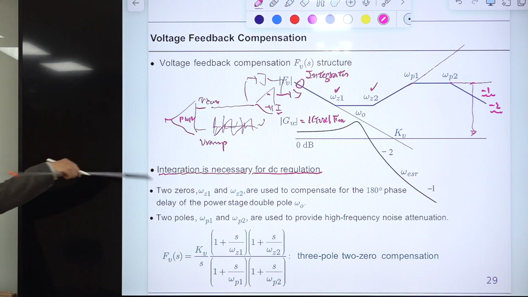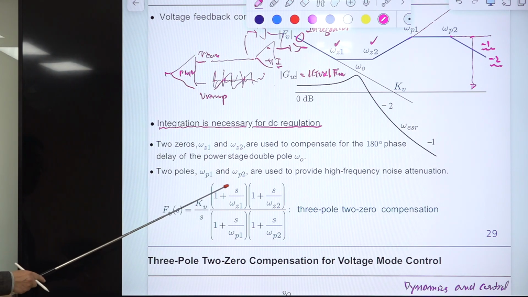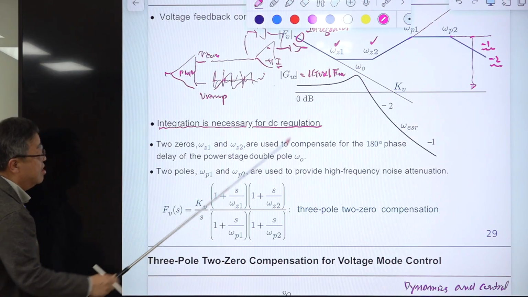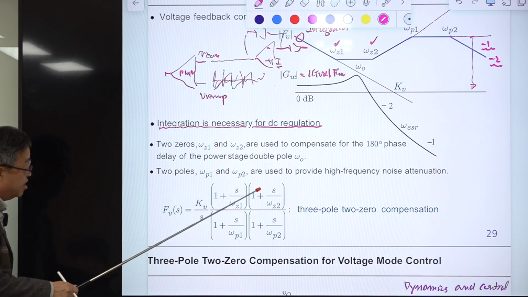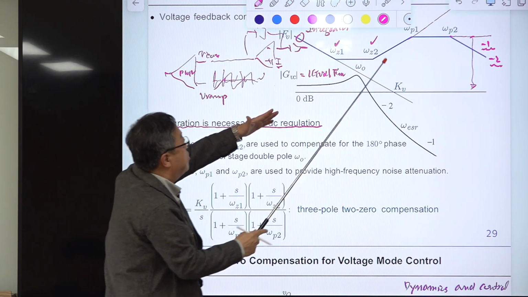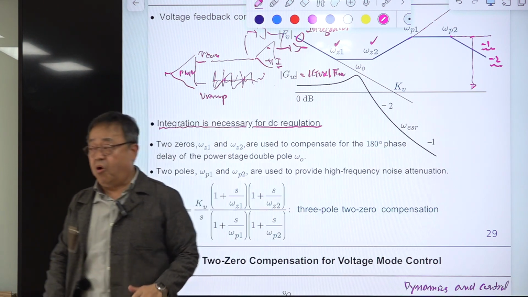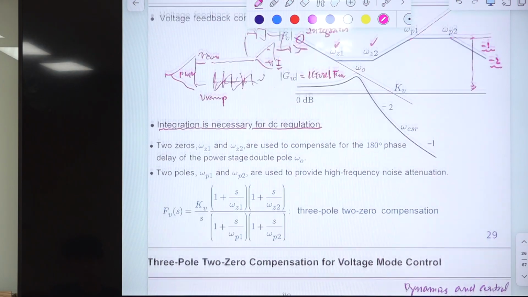I tried to avoid drawing this, but somehow I drew everything. Okay, so what is the final structure then? This one. Okay, so integration is absolutely needed, and the 2 zeros are needed to compensate the phase delay at the double pole frequency. Here is a -180 degree phase delay, and this one compensates 90, and we have 2 additional poles to knock out this one, to have this decaying slope at high frequency to avoid this noise problem. Okay, so the final result of this is this one.